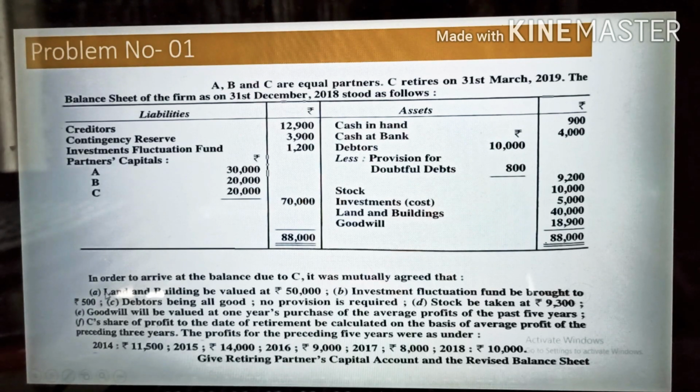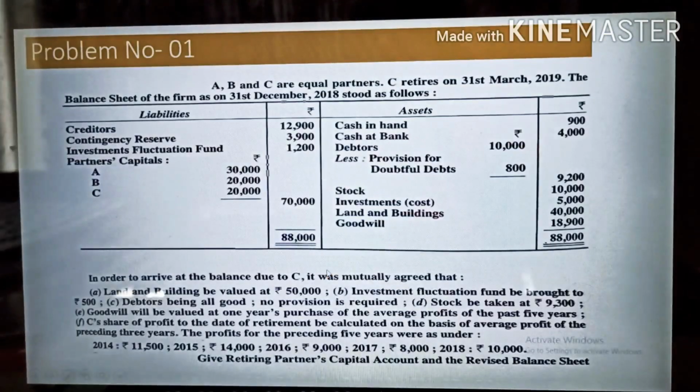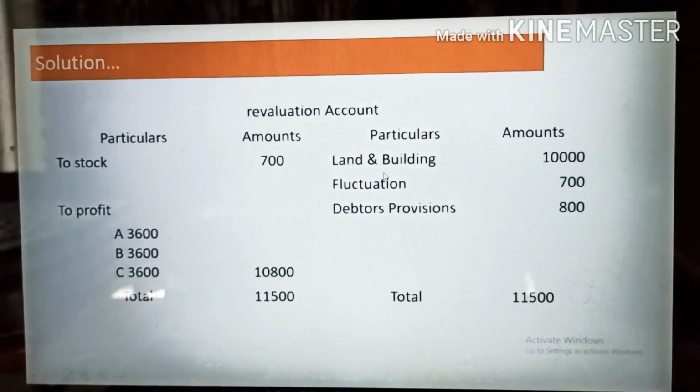See, first we will start from the land and building valued at rupees 50,000. First we have to compare with the old one, and the old one is given as 40,000, which means the land and building appreciated by rupees 10,000. It has become 50,000, so 10,000 they have appreciated. This amount is the benefit for the company, so you will write it on the credit side. You can check here that I have written land and building 10,000 rupees.